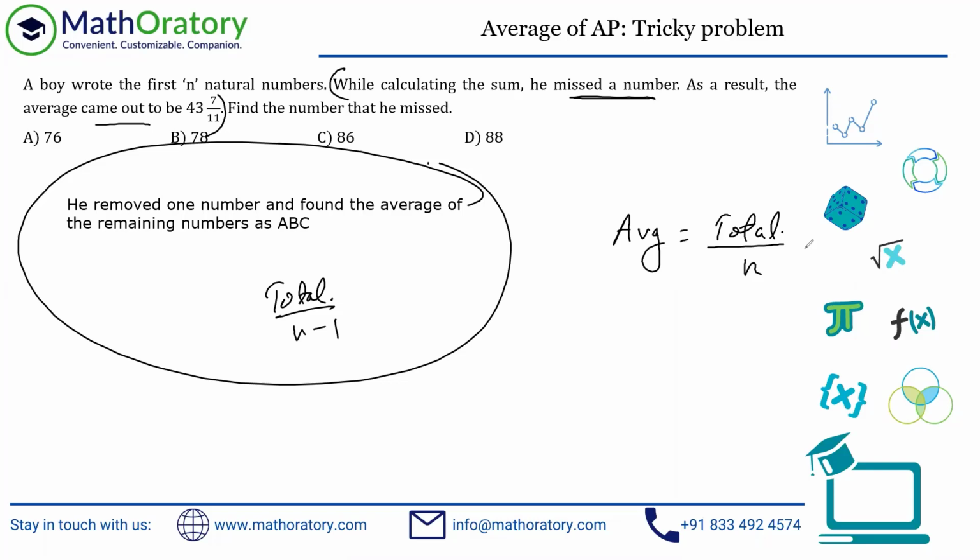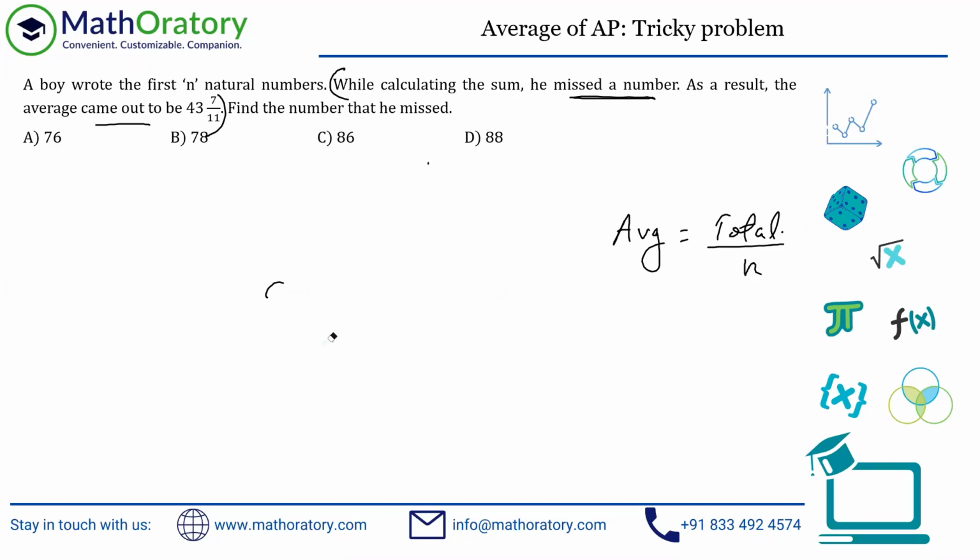Both types appear in exams, and people don't read it properly and they make a mistake just because of a silly reason. So try to understand the question once before going ahead and solving this. In this case, the calculated average, this 43, 7 by 11, whatever, should be this total divided by the number of items.